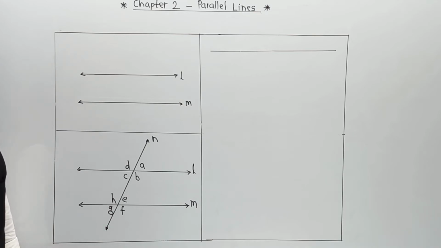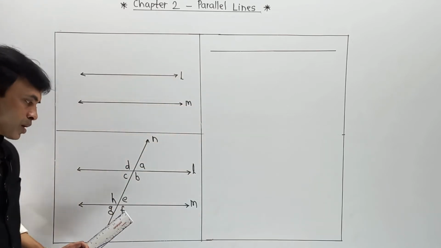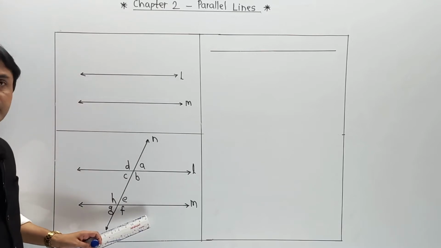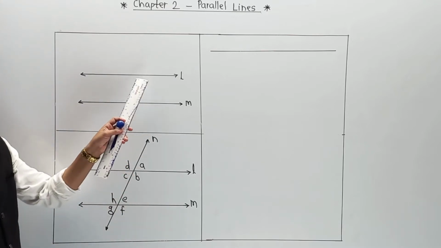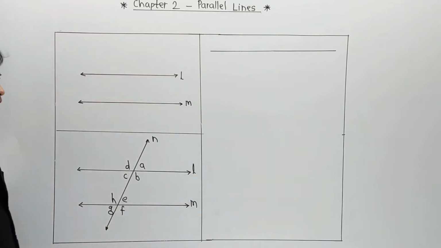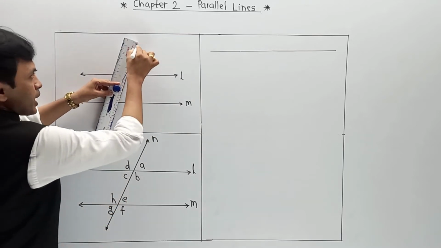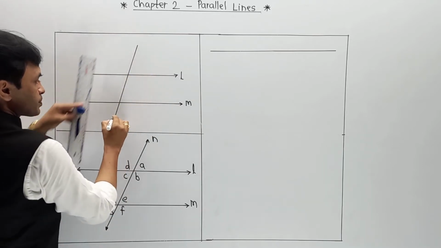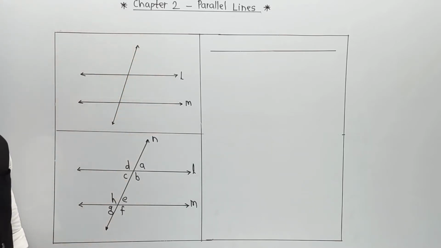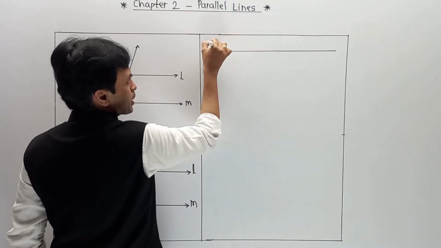But here there is a condition in terms of corresponding angles. Whatever part that I have drawn, I am going to write the same part over here, introducing the concept step by step. Once again, your line L is parallel to line M and your line N is a transversal. In this case, we have to write corresponding angles. So the part is corresponding angle, or pair of corresponding angles.